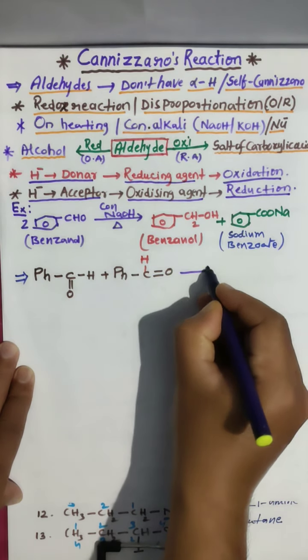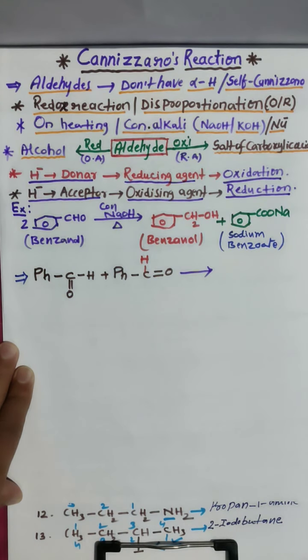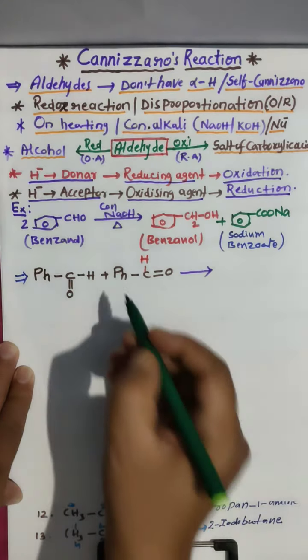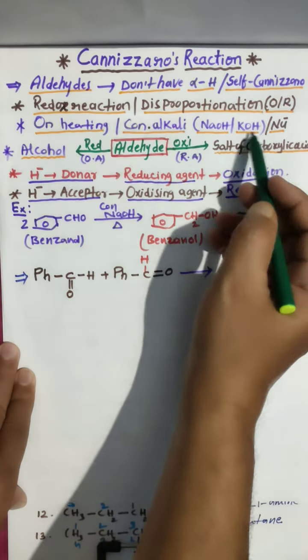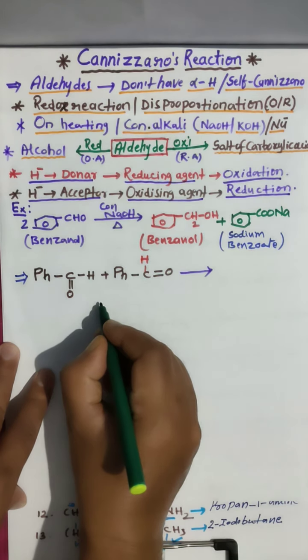Now OH is the nucleophile; I told you already that it acts as a nucleophile. OH will come for attacking.